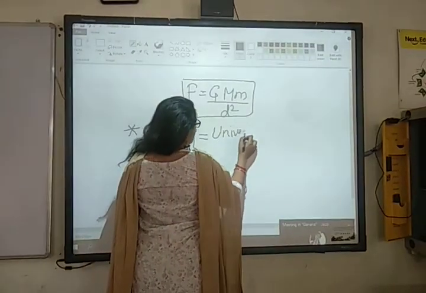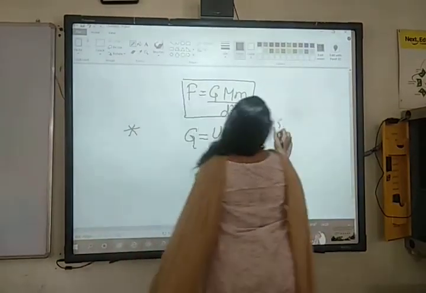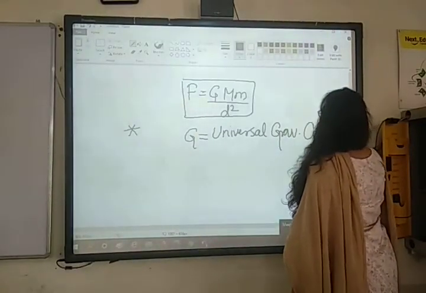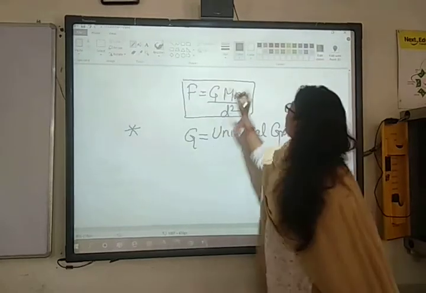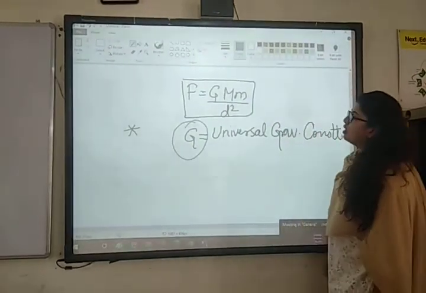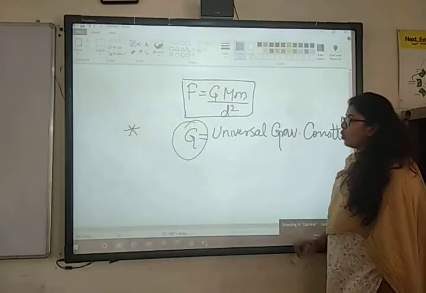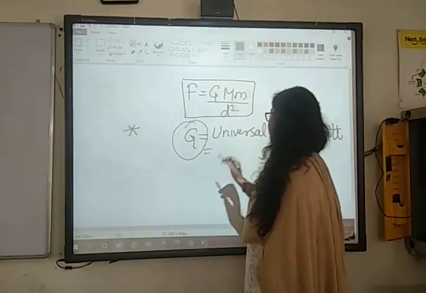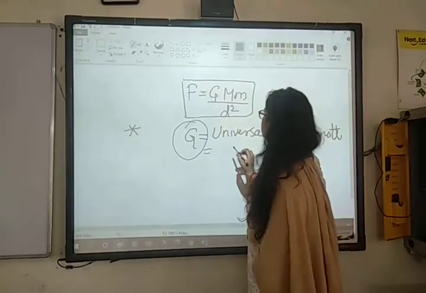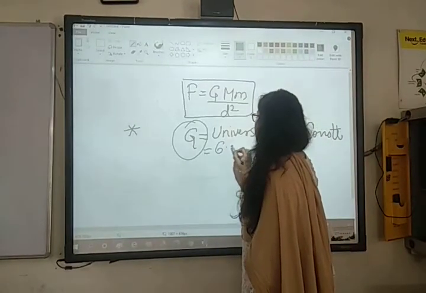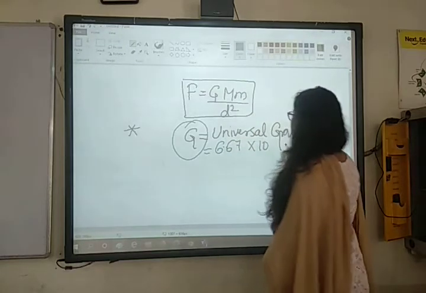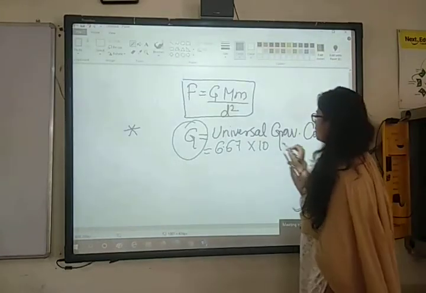Universal gravitational constant, which means that इसकी वैल्यू क्या कहीं पर चेंज होगी? Does it change its value anywhere in space? Capital G. No, ma'am. Okay, and what is the value of capital G? 10 to the power minus 11.